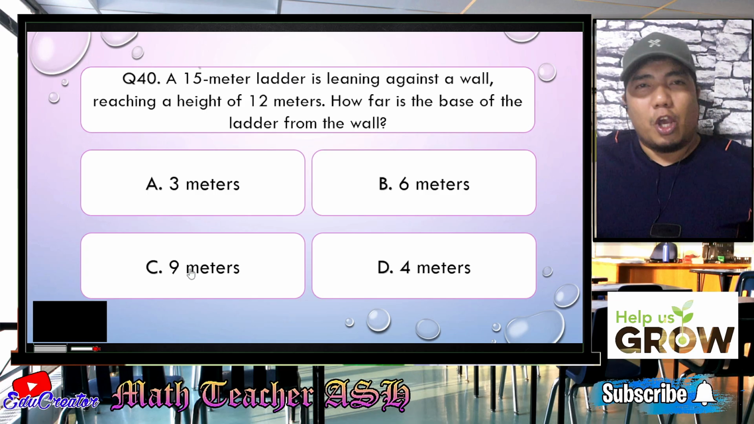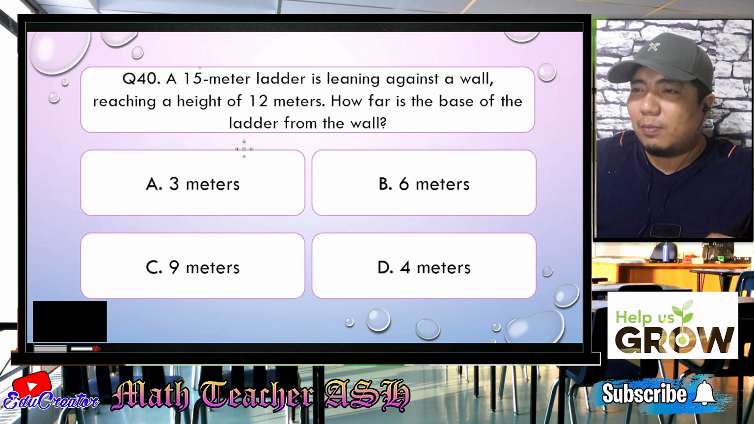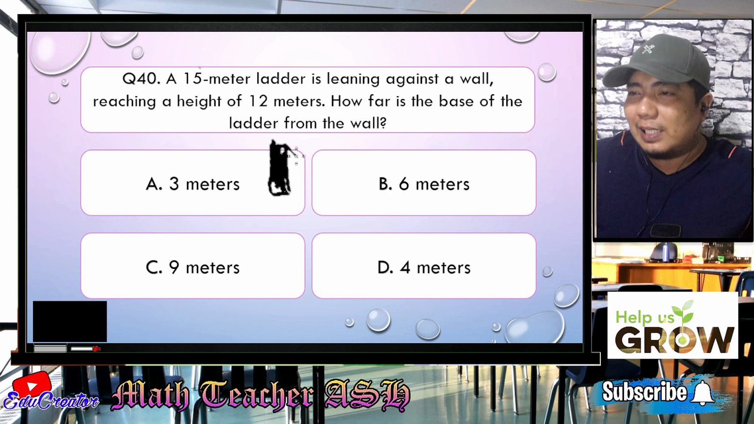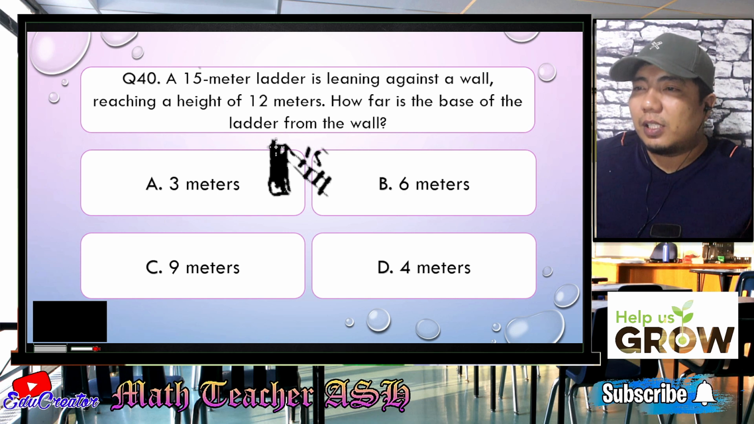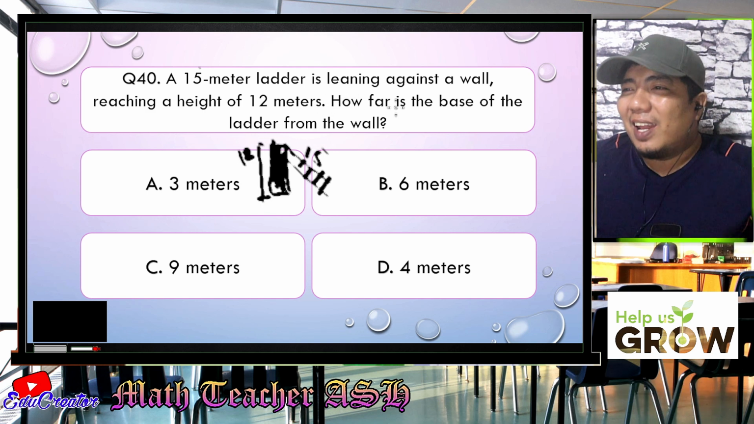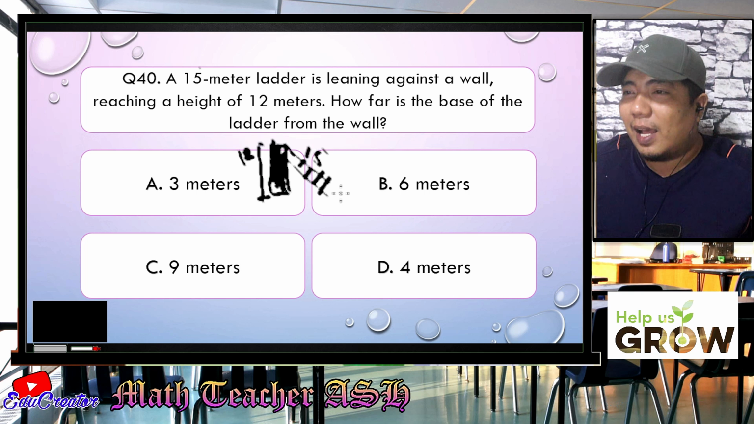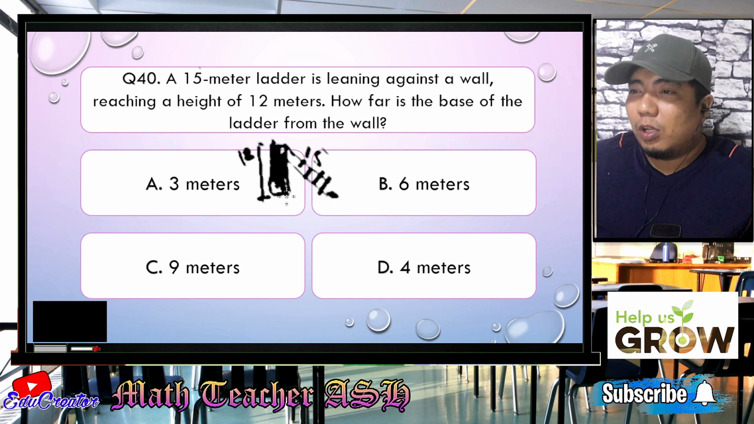All right, math learners, you can answer this problem if you can picture out the problem itself. Let me just show you that. A 15-meter ladder is leaning against the wall. So if this is the wall, and the ladder is leaning, a 15-meter ladder, so this is 15, right? It's leaning against the wall and reaches the height of 12 meters. Now the question is, how far is the base of the ladder from the wall? So what is this distance?